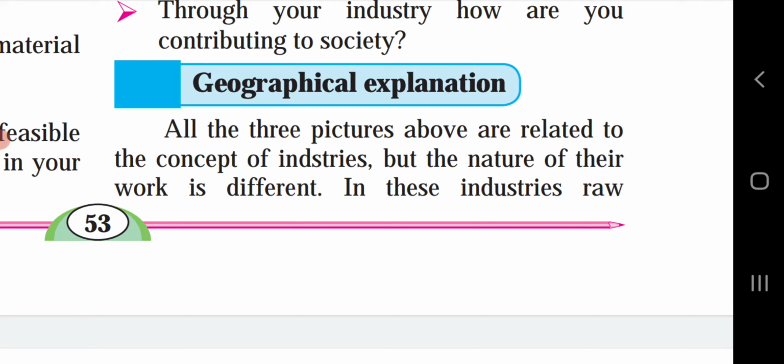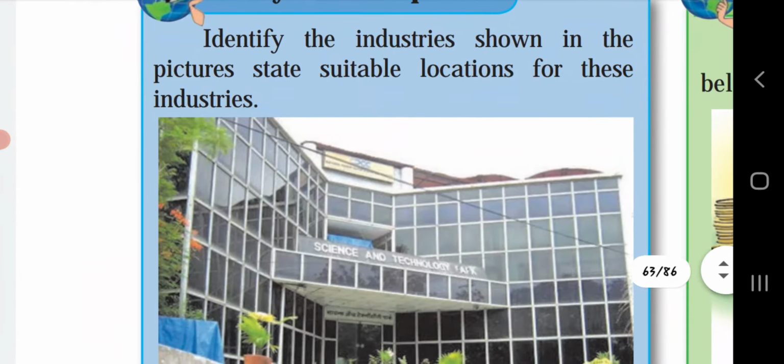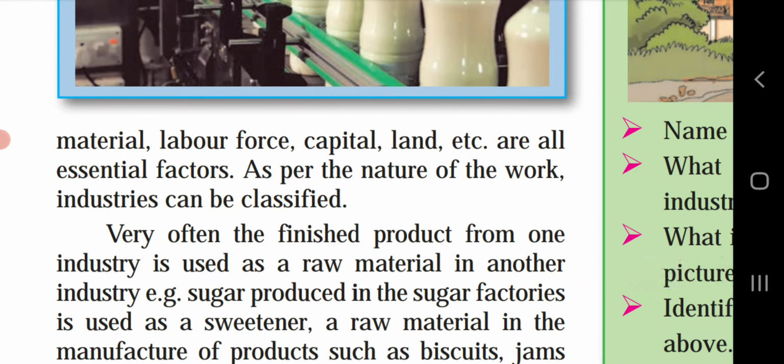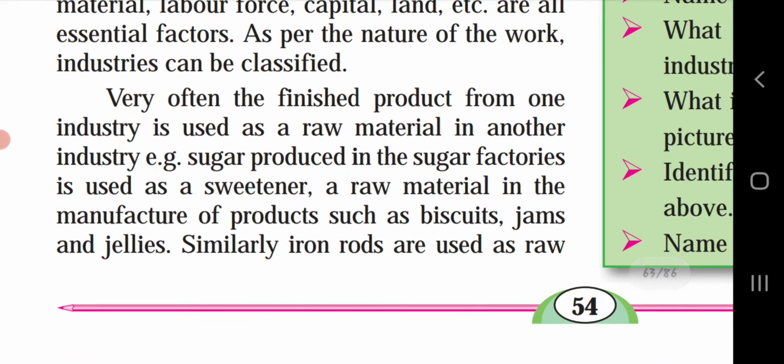All the three pictures above are related to the concept of industries, but the nature of their work is different. In these industries, raw material, labor force, capital, land, etc. are all essential factors. As per the nature of the work, industries can be classified. Very often the finished product from one industry is used as raw material in another industry. Example, sugar produced in the sugar factories is used as a sweetener, a raw material in the manufacturing of products such as biscuits, jam and jellies.